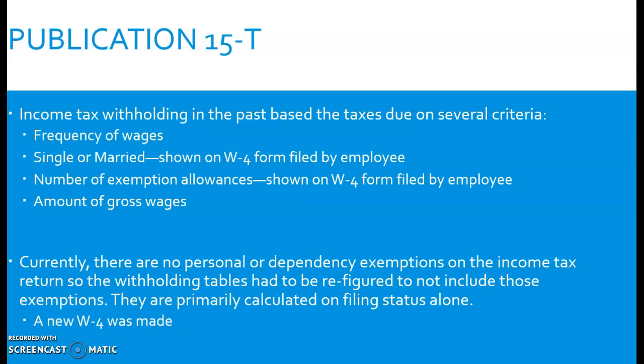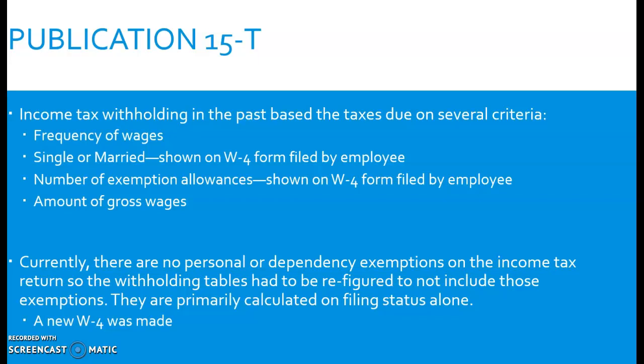The rule of thumb was one allowance for themselves, one for their spouse if they were married filing jointly, and one for each dependent they were planning on claiming on their income tax return. So that was the rule of thumb. Or they could fill out a worksheet if they wanted to take more than the rule of thumb allowances. And then how much were their gross wages for that pay period?